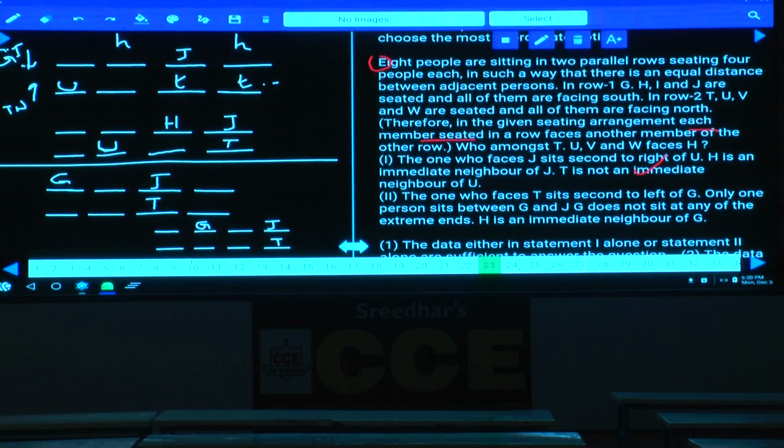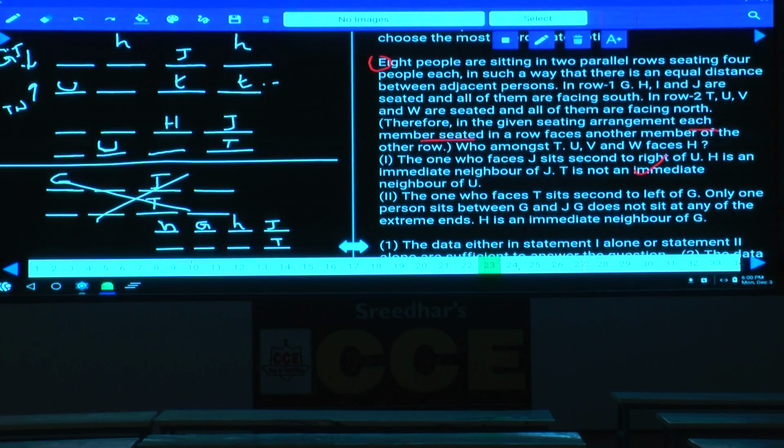Next one. And G does not sit at any of the extreme ends. As G does not sit at any of the extreme ends, this case is ruled out. Then H is an immediate neighbor of G. As H is an immediate neighbor of G, H can be either at this place or at this place. Again, we have two possibilities for this H. And so 1 alone is not sufficient, 2 alone is not sufficient. Now we need to combine these two, isn't it?